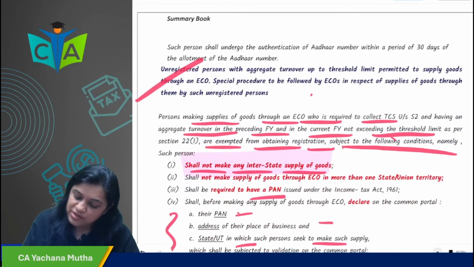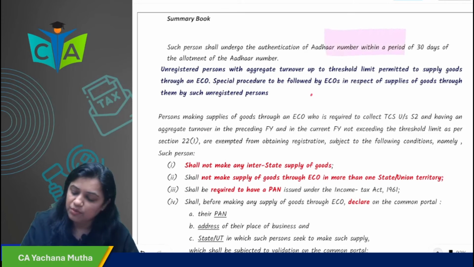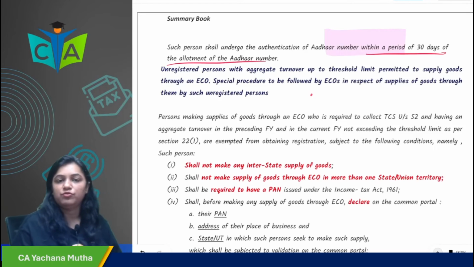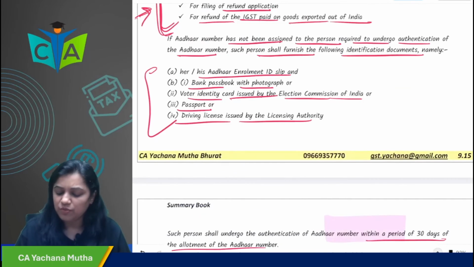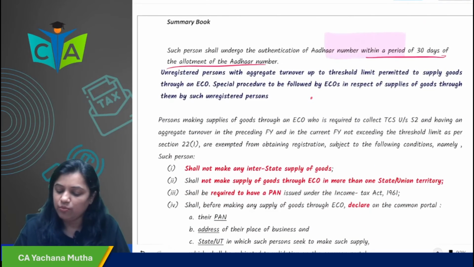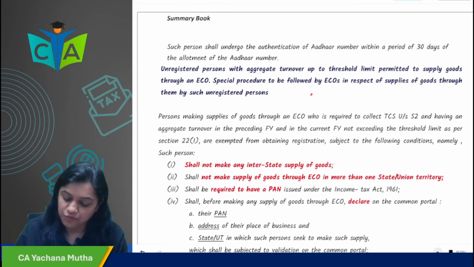Okay. Such person shall undergo the authentication of Aadhaar number. You have to undergo the authentication of Aadhaar number within a period of what? 30 days. Within a period of 30 days from the allotment of Aadhaar number, you have to undergo Aadhaar authentication. Okay. So this is what the provisions for Aadhaar authentication are. Not very important from exam point of view. Just see this chart, that is more than sufficient.